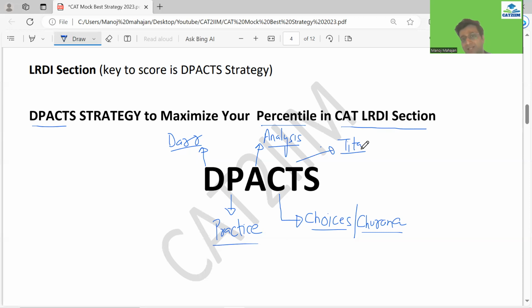And remember one thing, a lot of people feel that this does not work. It actually works when you start thinking from that perspective. The problem is that we are not aware of it. Yes, some of the questions in an LRDI set can be stolen, but we don't know that. And until you know, you will not try it. Now that you know people do steal, and those who get a good percentile steal, I am telling you honestly.